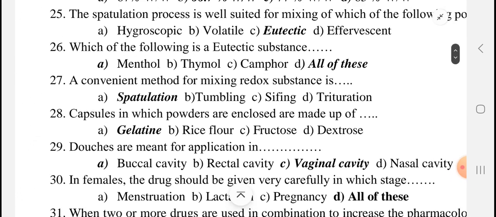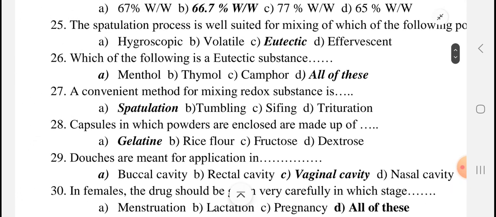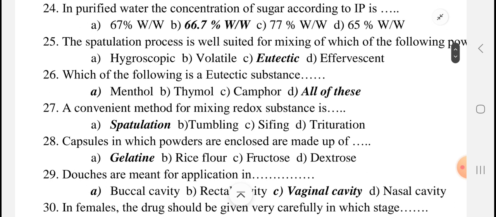Then now see, one question remains: which of the following is a eutectic substance? Menthol, thymol, camphor, these are all eutectic substances, meaning they evaporate when they come in contact with the air.